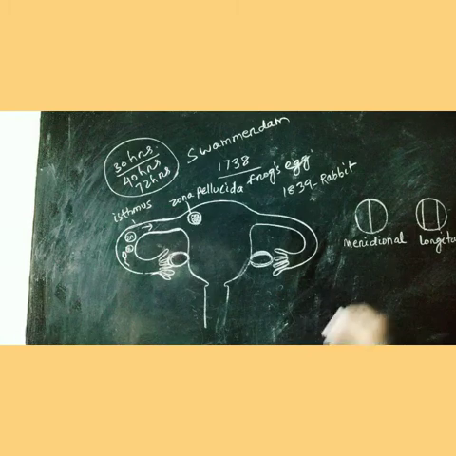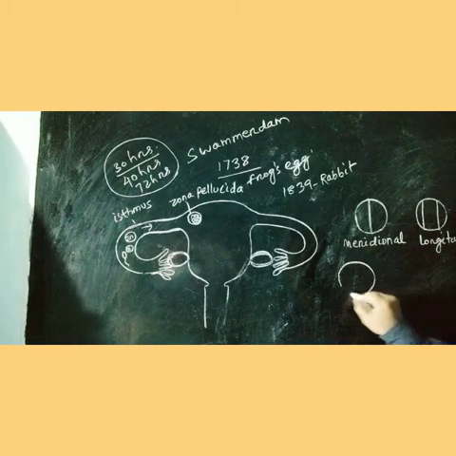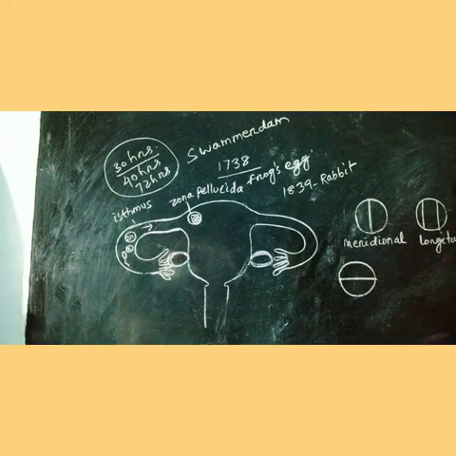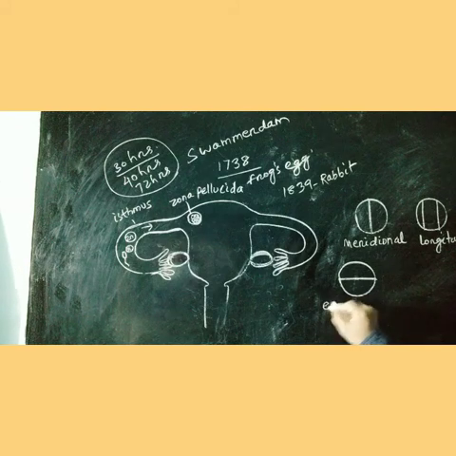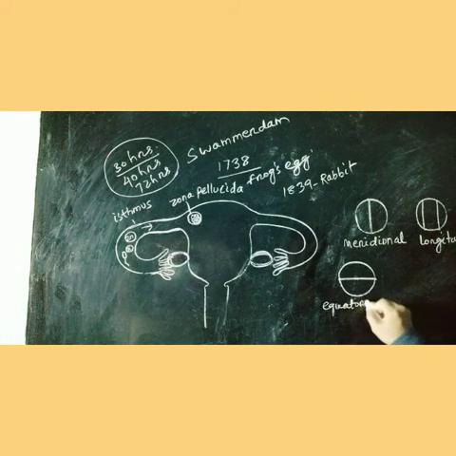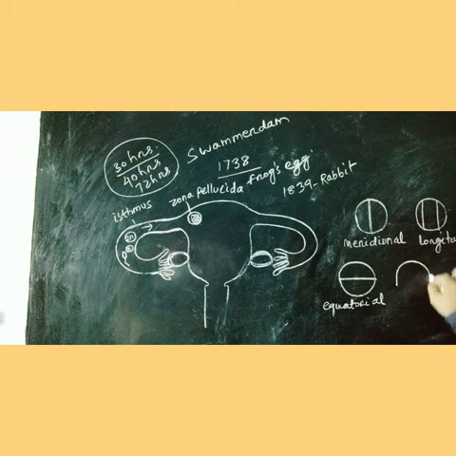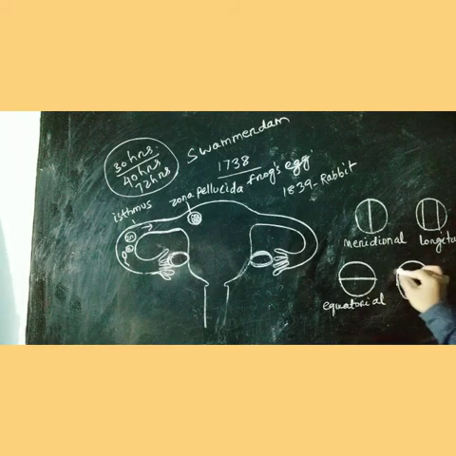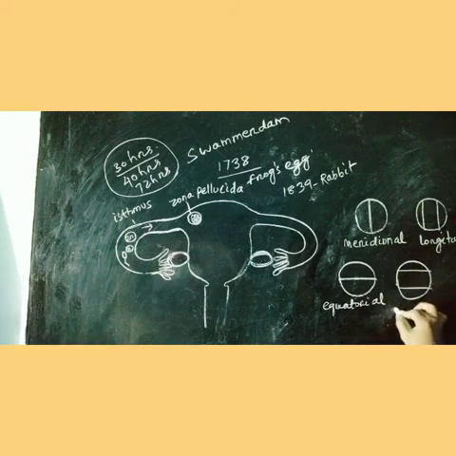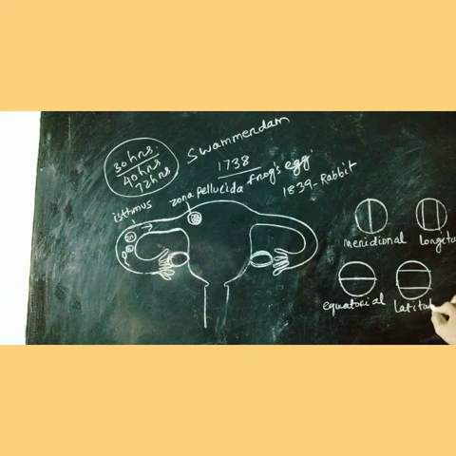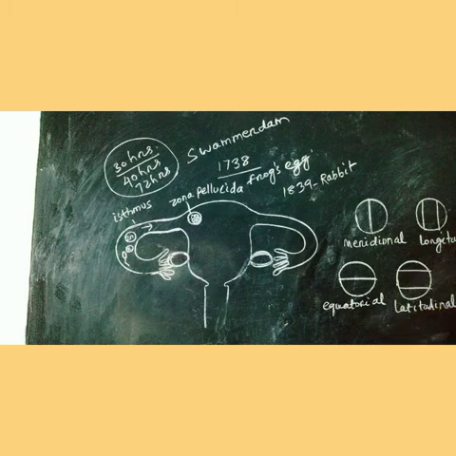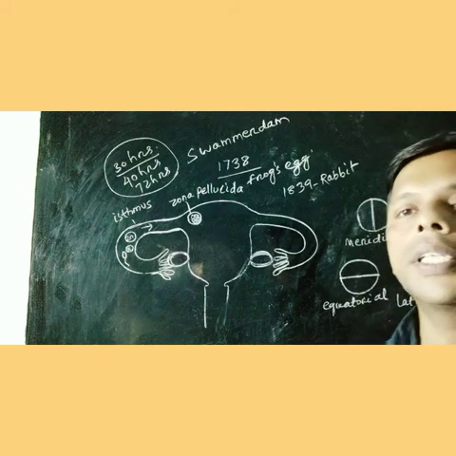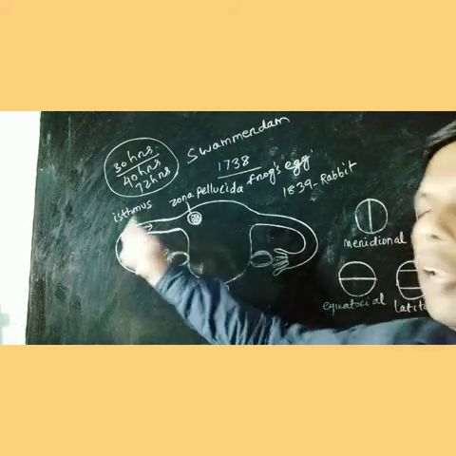When the furrow passes through the center or exactly at the equator, it is called the equatorial plane. When the furrow passes transversely on either side of the equator, not at the equator, it is latitudinal. These are the four different planes of cleavage. Okay, let's see, after cleavage,